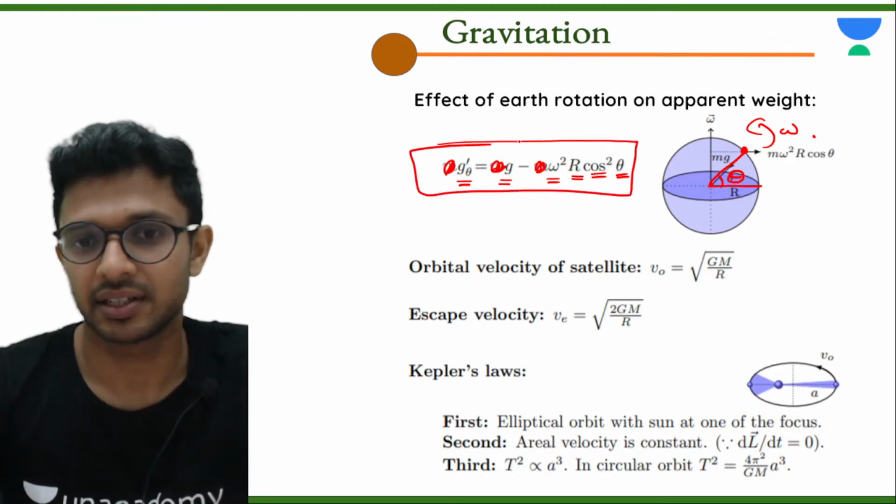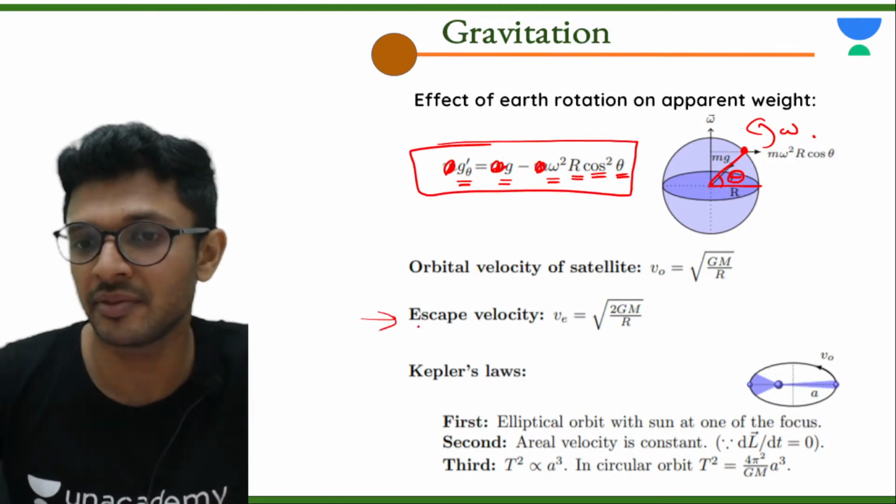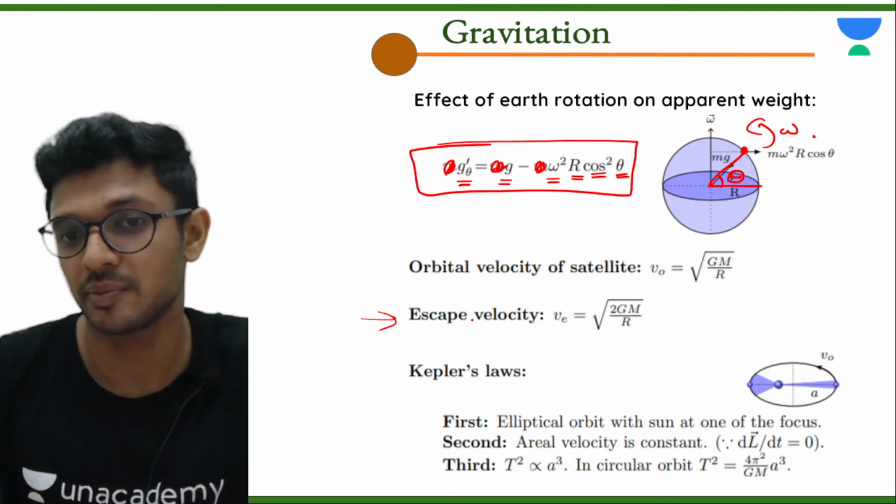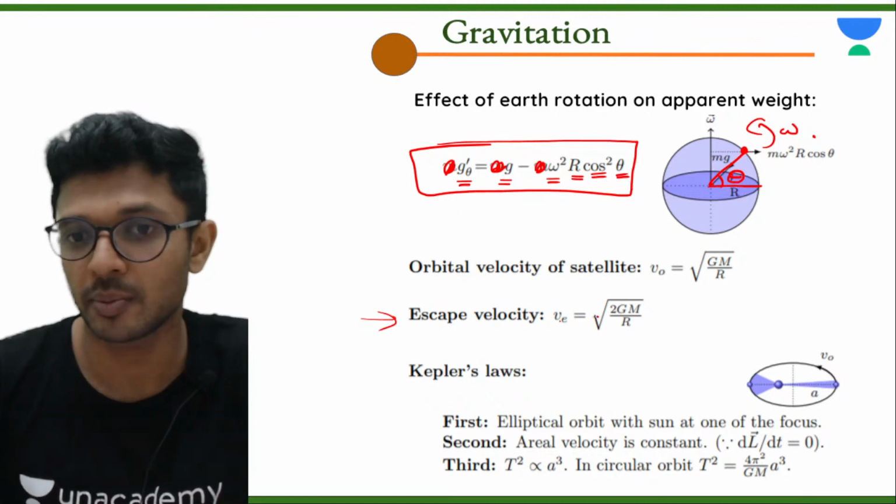Okay. Then escape velocity is the minimum velocity with which the particle has to be projected so that it can escape from the gravitational force of attraction. The formula is root of 2GM divided by r.